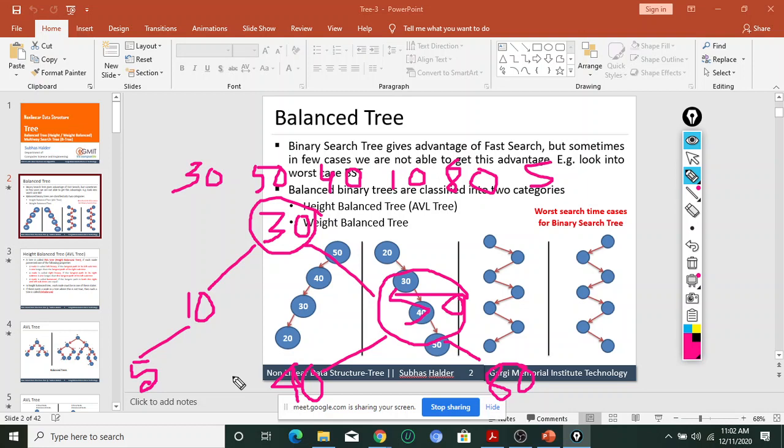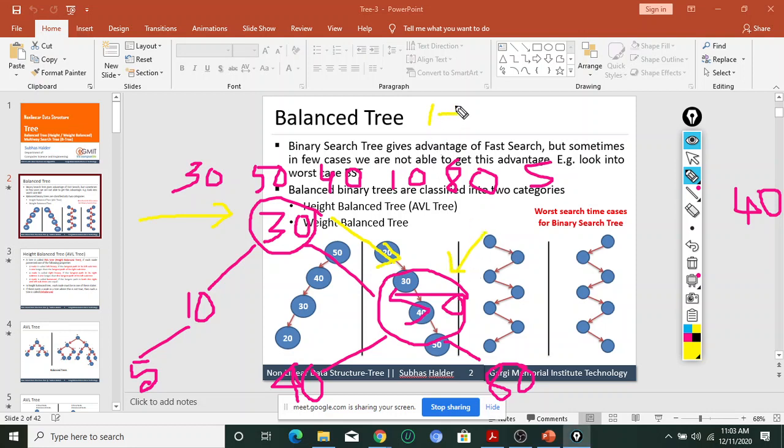Suppose I want to find out 40. So I want to search for the key element 40. How many comparisons are required? Three. Right. First I will compare with the root node, that is 30. So this is comparison 1. Since the key element 40 is greater than 30, I will move to the right branch, right-hand side. Then I will compare with 50.